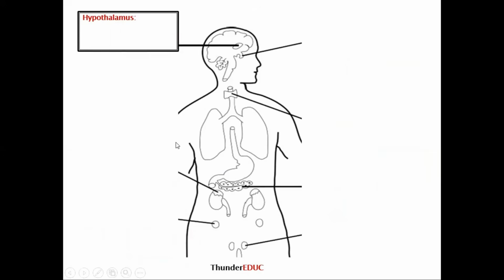Hypothalamus. The hypothalamus produces ADH. What is the function of ADH? It controls the amount of water in the body. Antidiuretic hormone is for water. You need to know that.